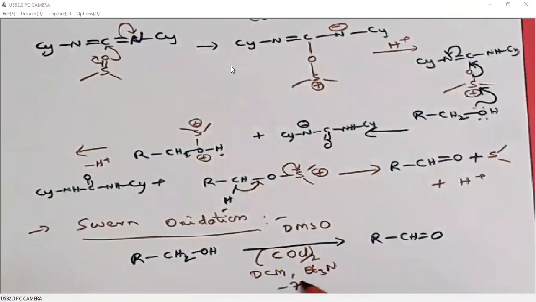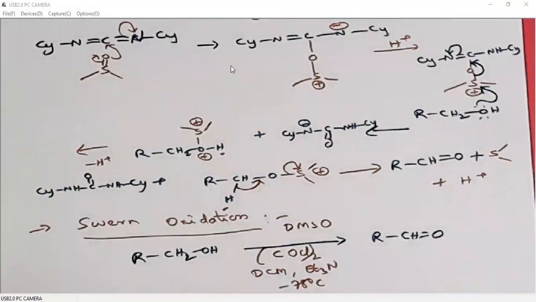But this reaction occurs only at very low temperatures. Moffat oxidation, yes, we can conduct that at room temperature also, but Swern oxidation we need to conduct at minus 78 degrees centigrade. So more than minus 78, like minus 60 or minus 70, it is not possible. Okay. So Swern oxidation is easy, but the problem is we need to maintain very low temperatures. Of course, that is not a great thing. We can easily maintain low temperatures. But in Moffat oxidation, we cannot purify the product. The byproduct dicyclohexyl urea is a problem.